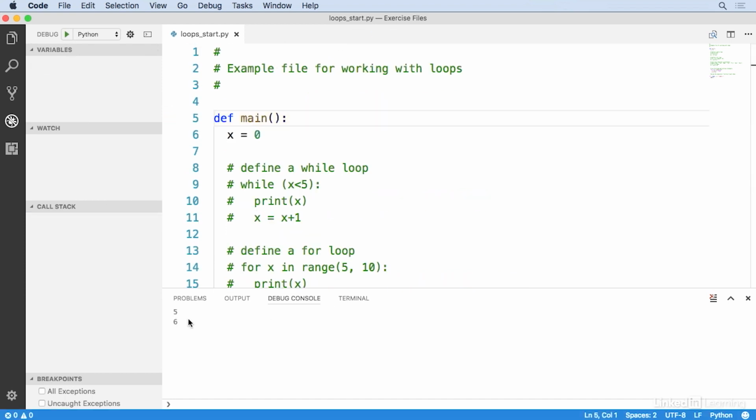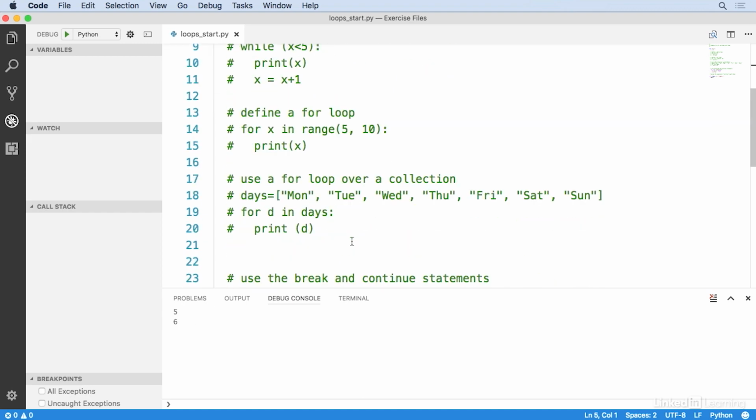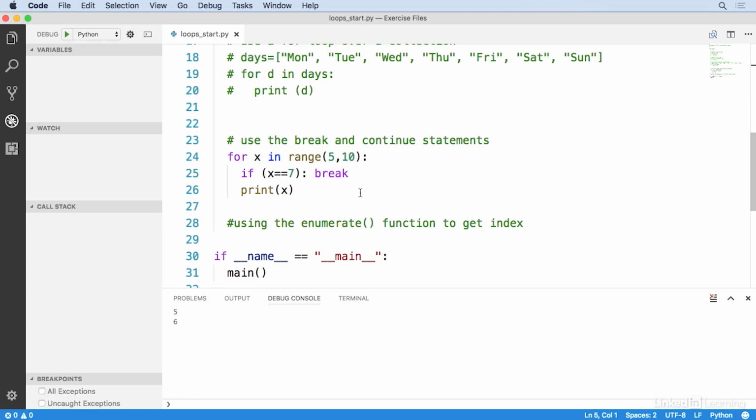And you can see that what's happening is it prints 5 and 6 and then gets to 7 and then the break statement kicks in and causes the loop to terminate. So it never gets to 8 or 9. All right, so now let's look at the continue statement.